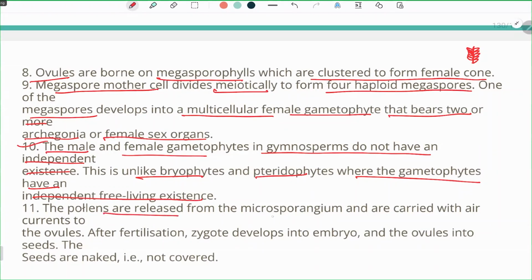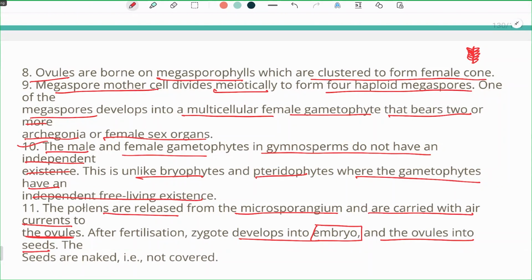The pollen are released from the microsporangia and are carried with air currents to the ovules. Whenever the pollen are shed, through the air current they get carried to the ovules, and after fertilization, the zygote develops into the embryo and the ovules into seeds. So the zygote develops into the embryo, and the ovule develops into the seed.